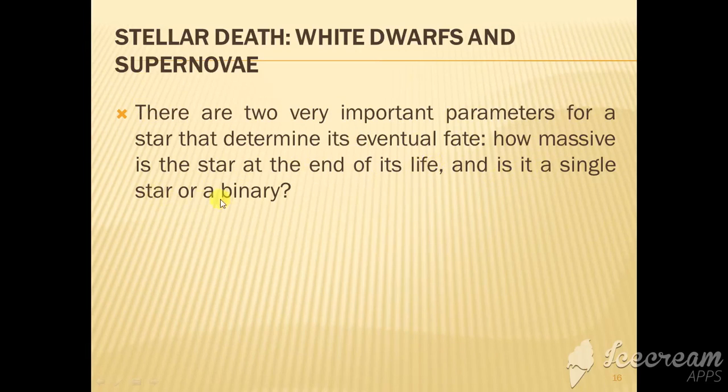And is it a single star or binary or star cluster? If it has a companion, it will have a different final stage. But basically for a single star system, its mass decides what will happen at the end of the star's life.